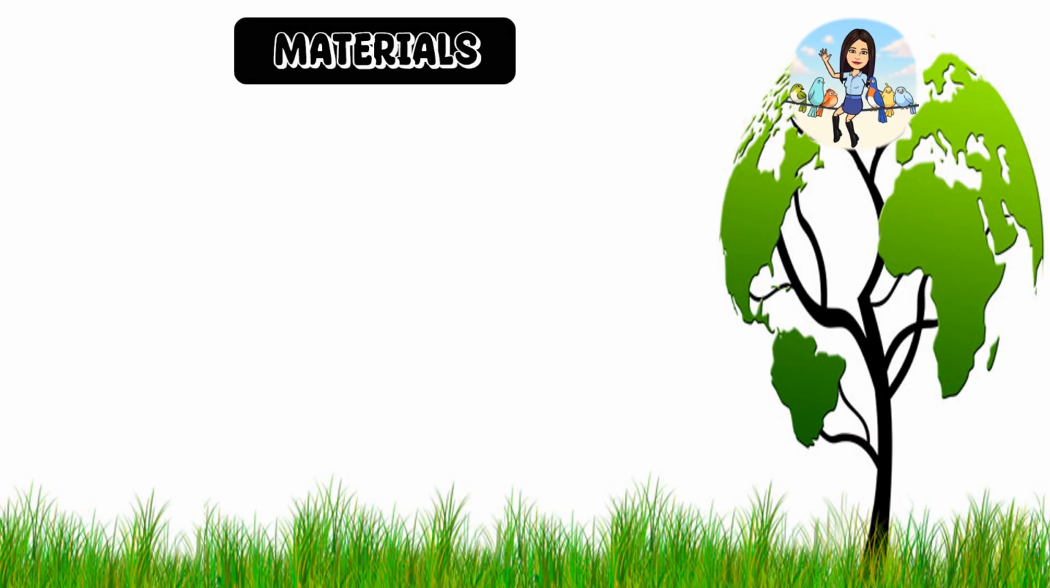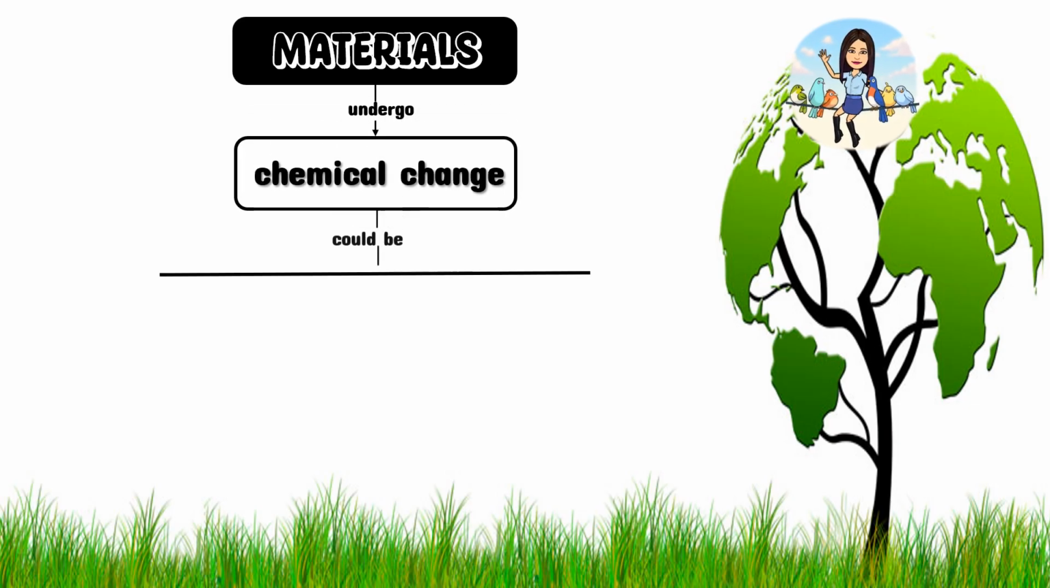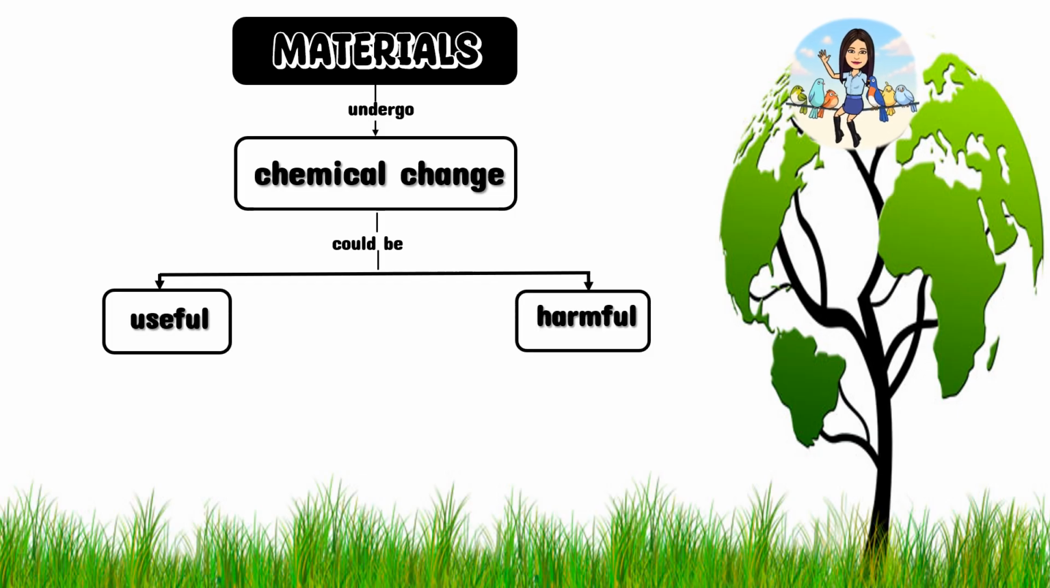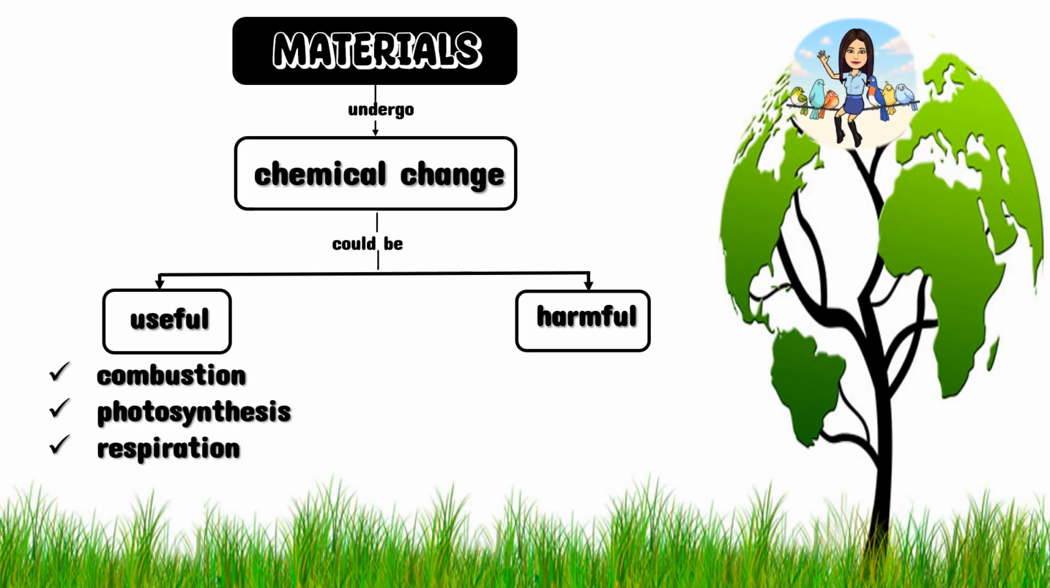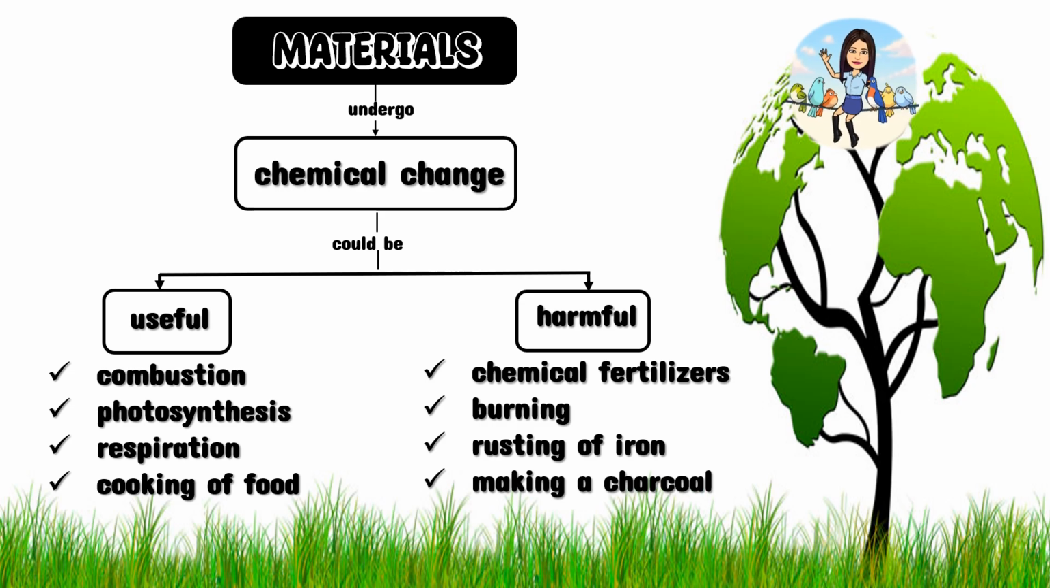Once again, materials undergo chemical change, and it could be useful or harmful. Chemical changes of materials that are useful are combustion, photosynthesis, respiration, and cooking of food. Chemical changes of materials that are harmful are chemical fertilizers, burning, rusting of iron, and making charcoal.